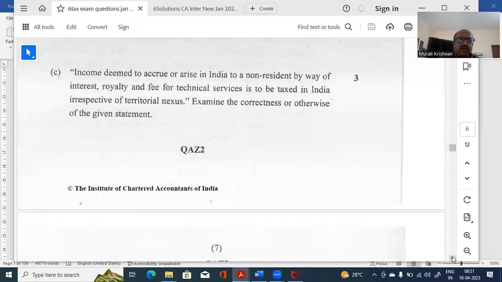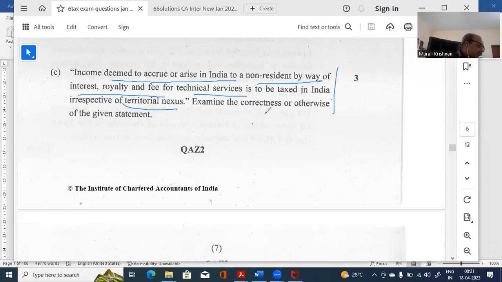Now, income deemed to accrue, this is a non-resident. Income deemed to accrue or arise in India to a non-resident by way of interest, royalty or technical fees. If you remember this, we have already discussed the table. I think it is chart number, one second. Under residential status, the first chapter, we have discussed that.